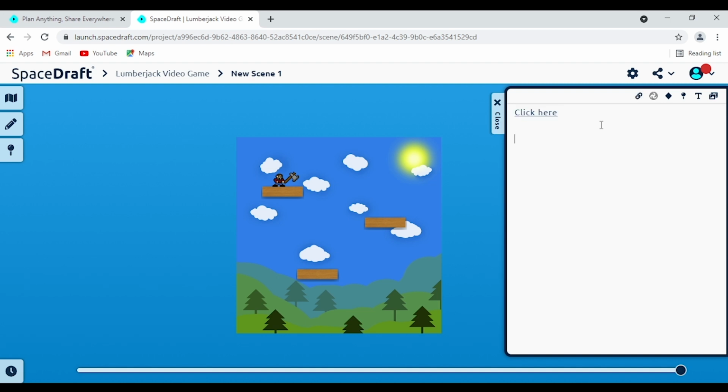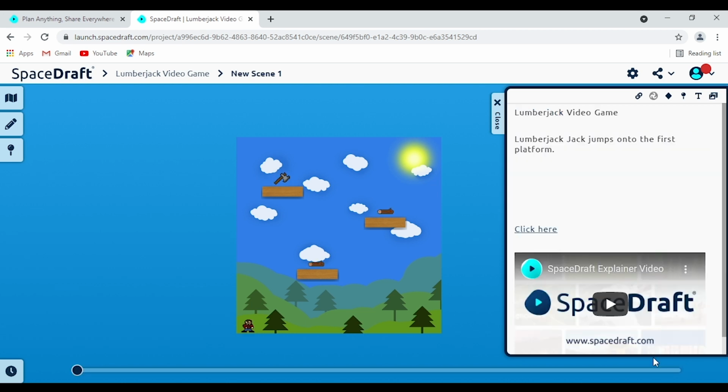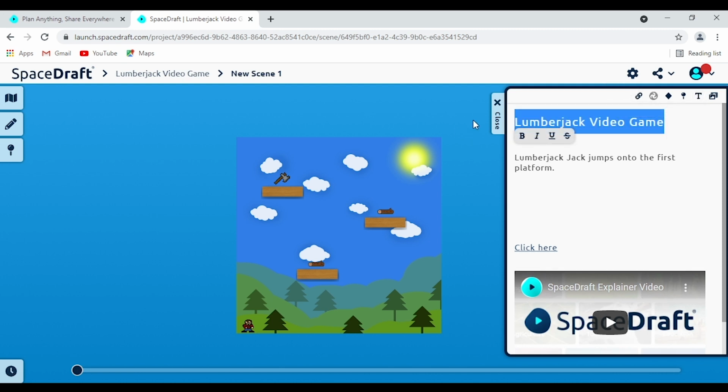Alternatively too, if you paste a YouTube link into the script, it'll actually generate a little preview for you and you can make it a little bit smaller or a little bit bigger as well, totally up to you. So I've just quickly added in a little bit of text here to showcase some of the other features to you. So the first one that we're going to do is we're going to highlight this text here, and we're going to go over to this little T style button here. We can then click here on the heading button, and it makes our text a little bit bigger. We also have some options for bold, italics, underline, or strike through, so we can really further personalize our text, which is really helpful for sure.